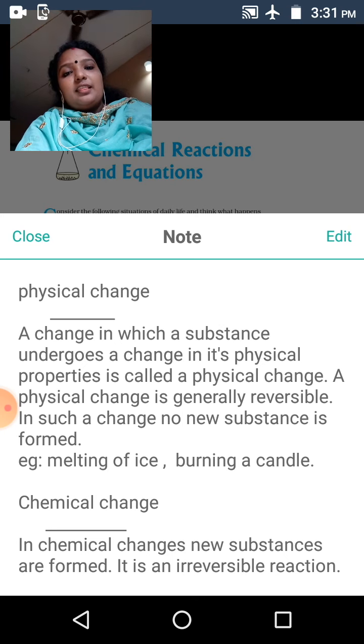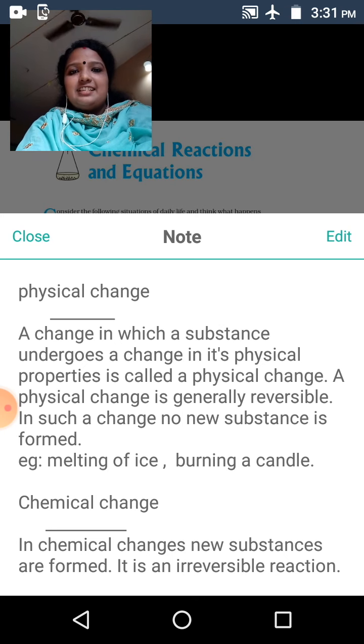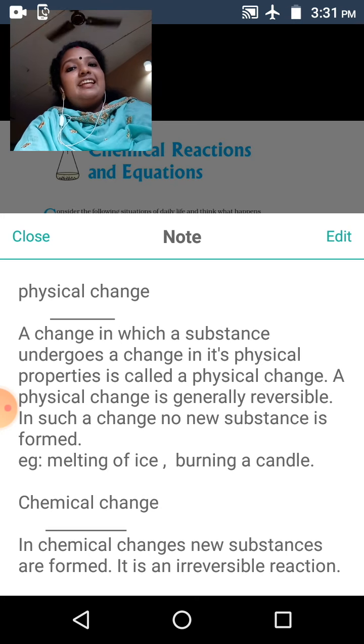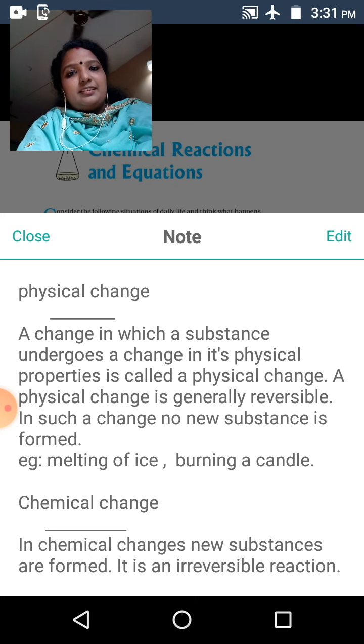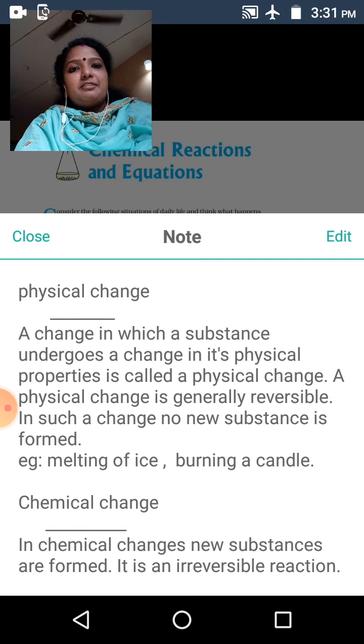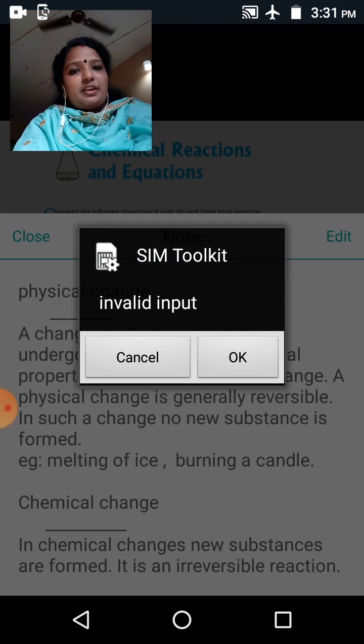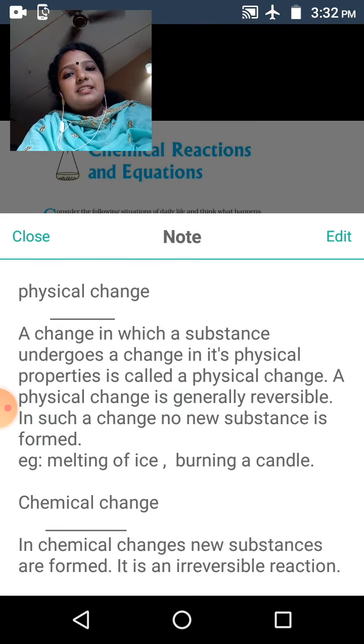Then what do you mean by a chemical change? Yes, in a chemical change, new substances are formed. It is an irreversible reaction. What do you mean by an irreversible reaction?